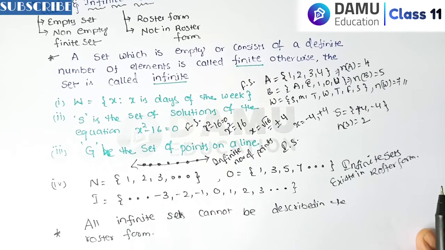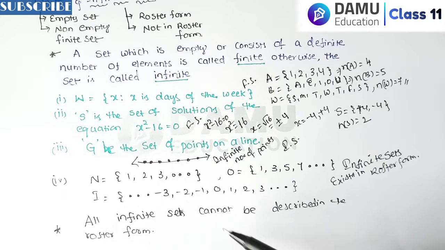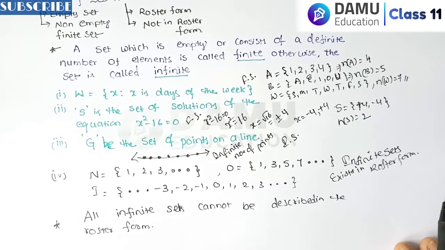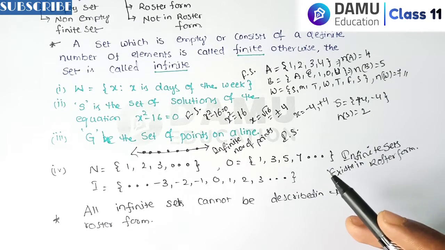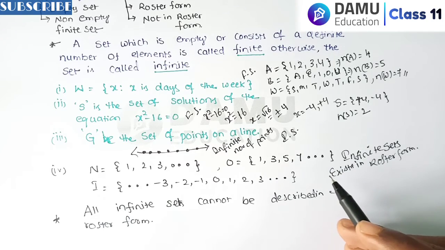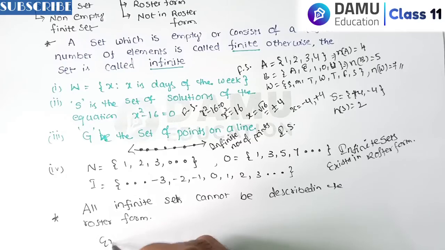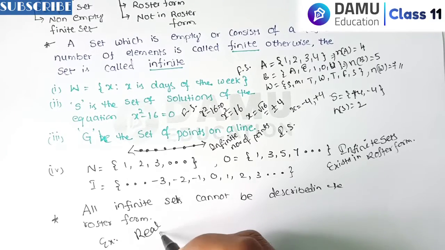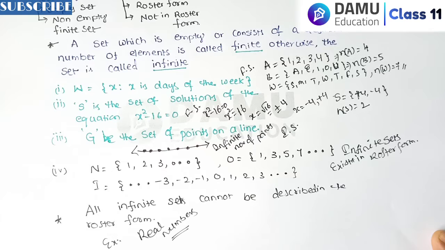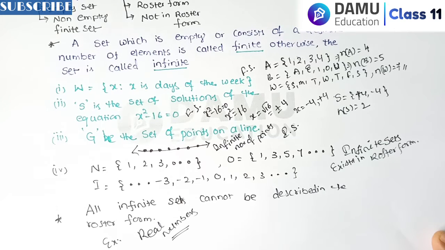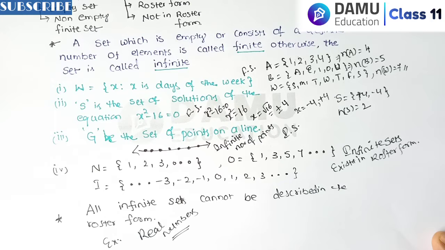But sometimes we cannot write them. All infinite sets cannot be described in the roster form. Some infinite sets can be written in a roster form, but not all. For example, you can take the set of real numbers. It cannot be described in the roster form because the elements of this set do not follow any particular pattern.